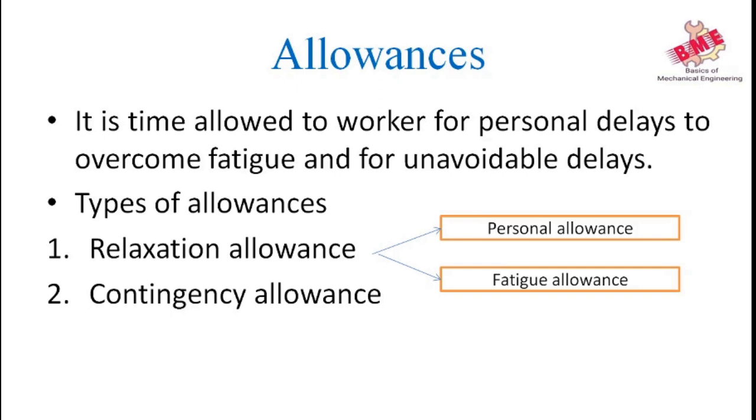Contingency allowance is defined as a small allowance of time included in the work content of the task to compensate the operator for time lost due to legitimate interruptions and delays which are uneconomical to measure because of their infrequent and irregular occurrences. Some examples of contingency allowances are breakage of a tool, waiting for a part to come, power failure for a small duration, and delay by the maintenance department.